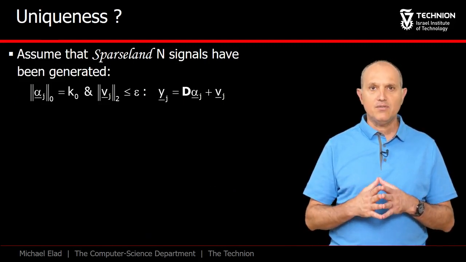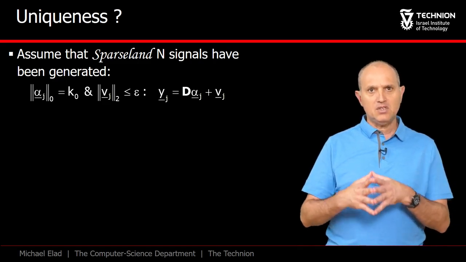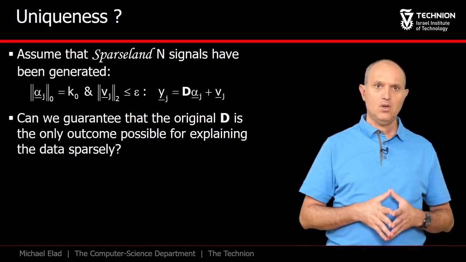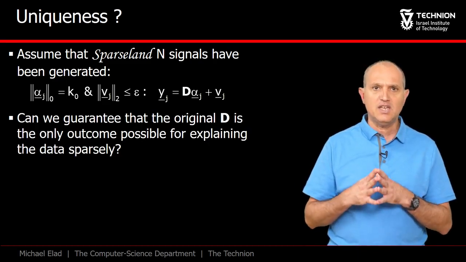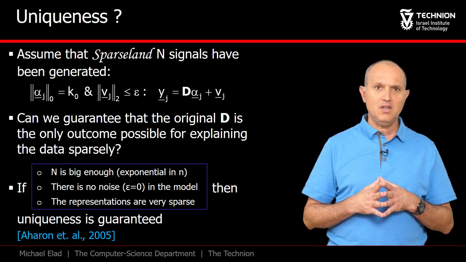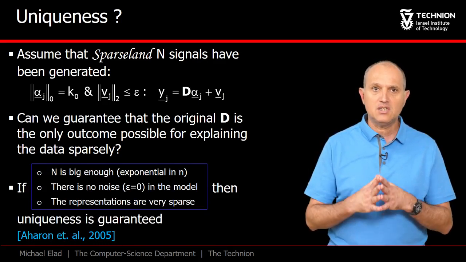Here is an interesting question. Suppose that we are given such a set of training signals emerging from SparseLand with the parameters D, K0, and epsilon. Could we guarantee that the original dictionary D is the only way to sparsely explain this data? Surprisingly, this question has been addressed in the literature only for the noiseless case.